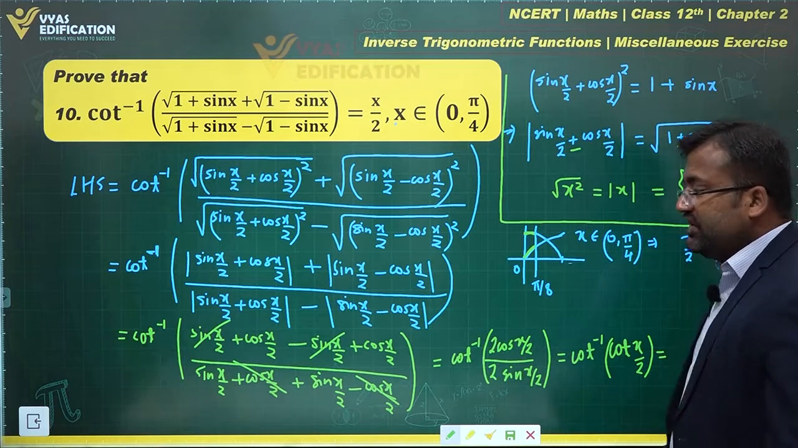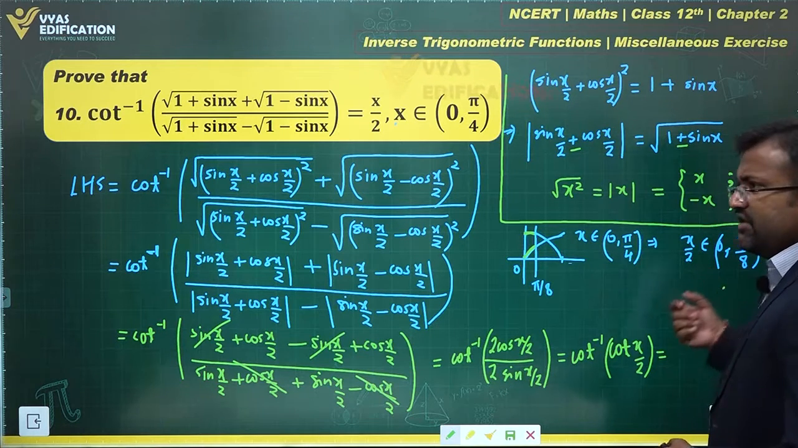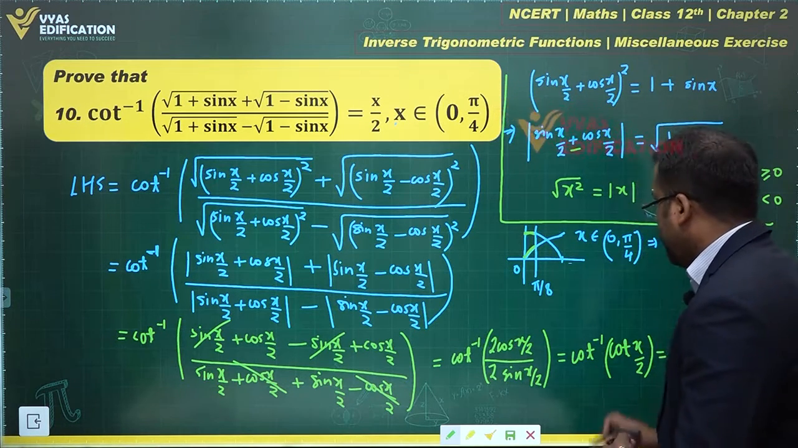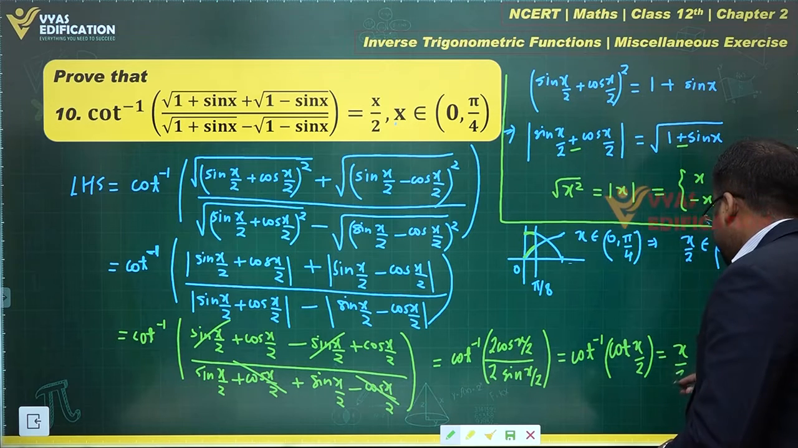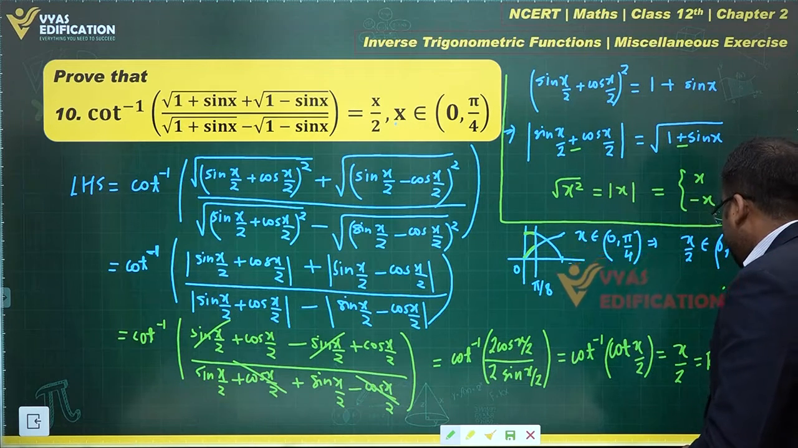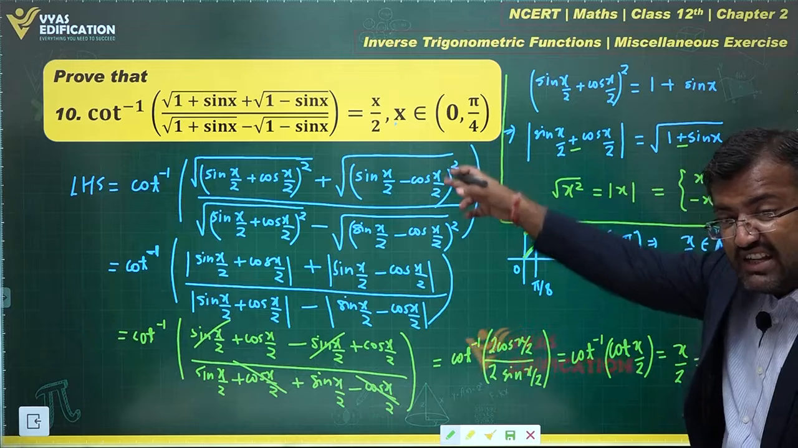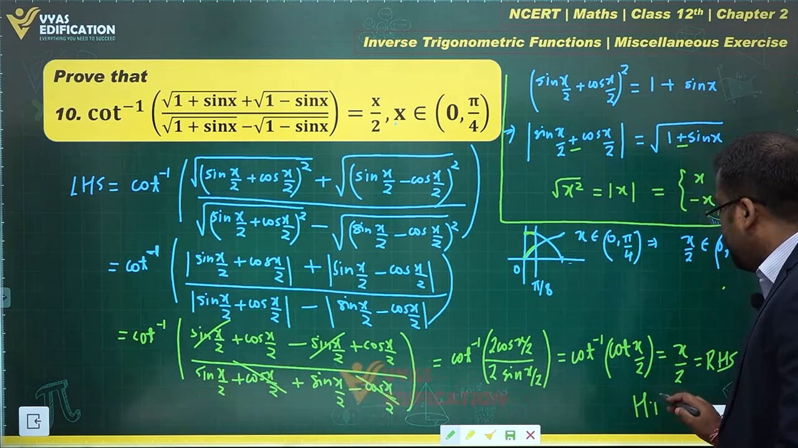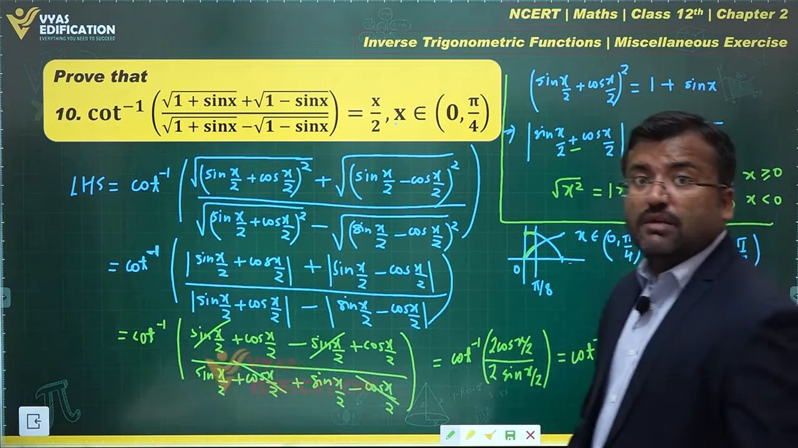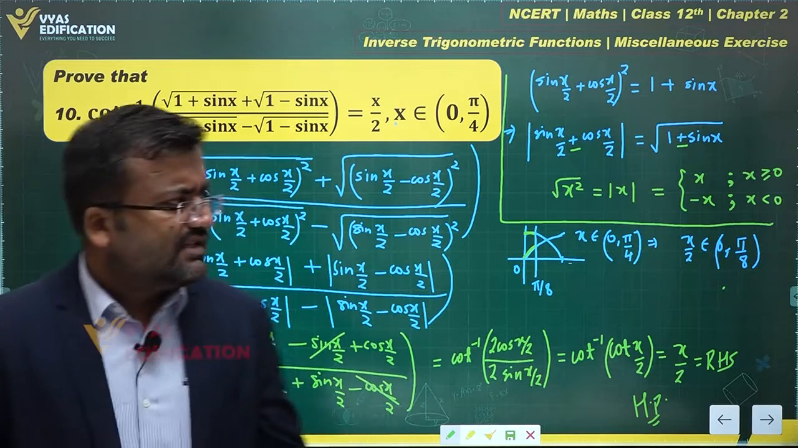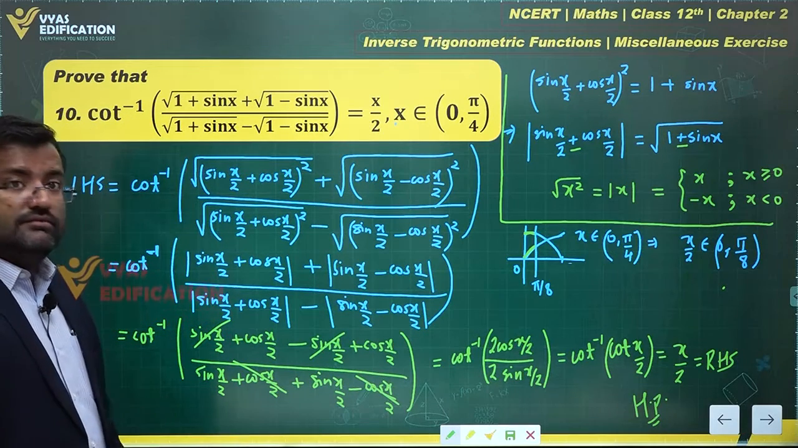Which is equal to, since x by 2 lies in the interval 0 comma pi by 8, first quadrant, therefore cot inverse of cot x by 2 is simply x by 2. And is this the RHS? Yes, that is the RHS. That's the complete proof of this question over here. Is that all? Yes, that's all for the question, as you can see.